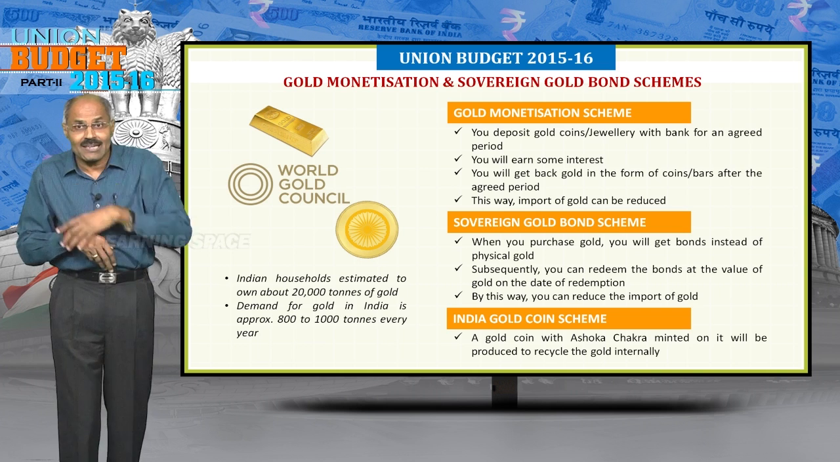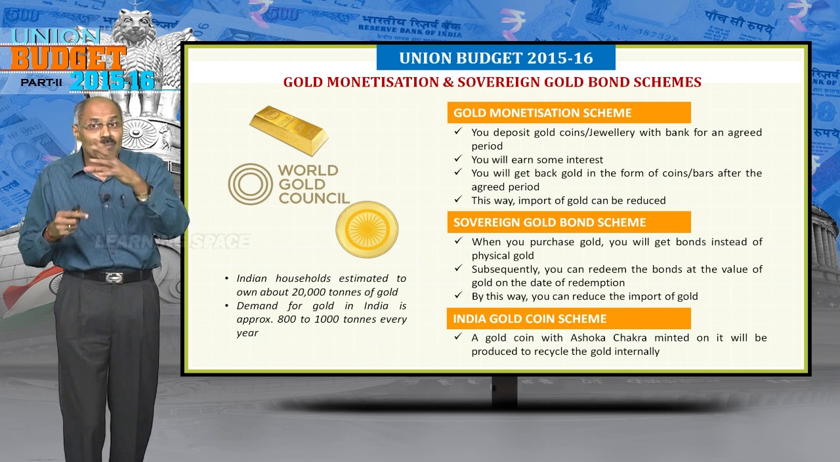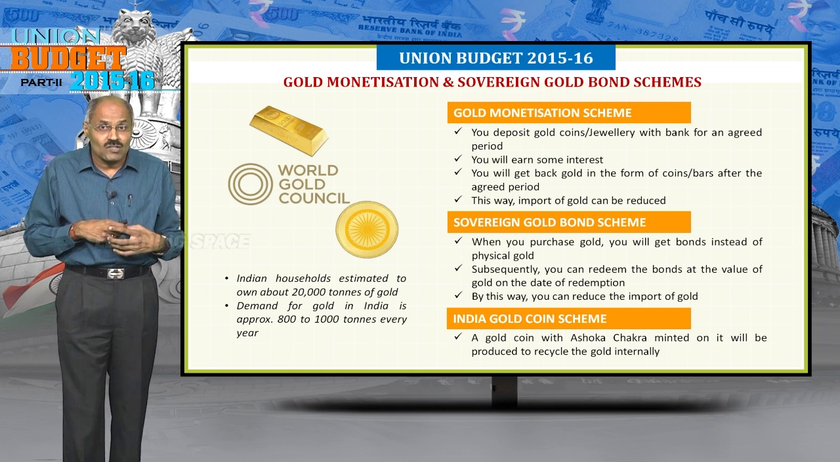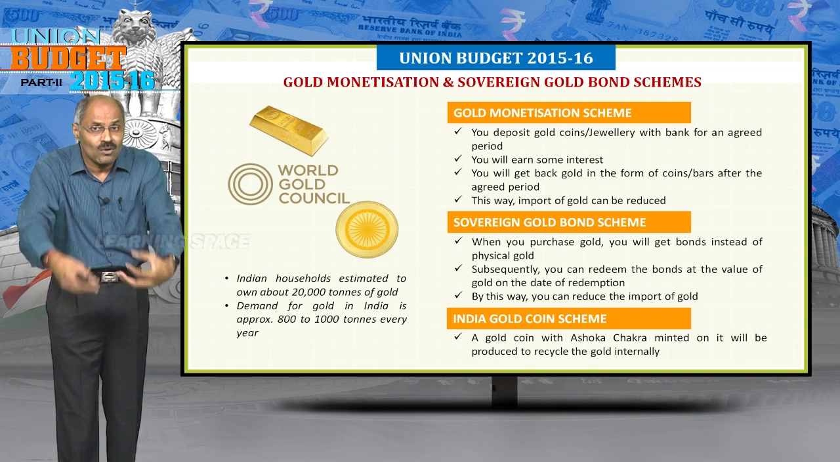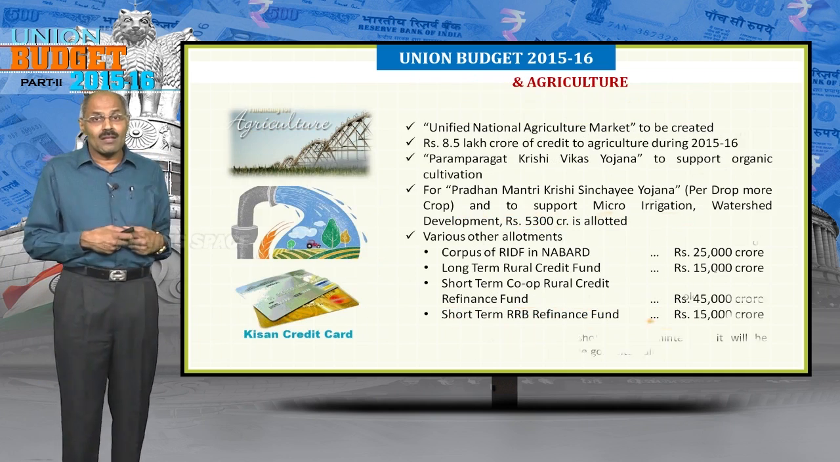Third important aspect is India gold coin scheme with Ashok Chakra is going to be implemented. Please remember this gold monetization scheme, sovereign gold bond scheme, basically to reduce import of gold. Having learned these things, let us move on to the next issue.